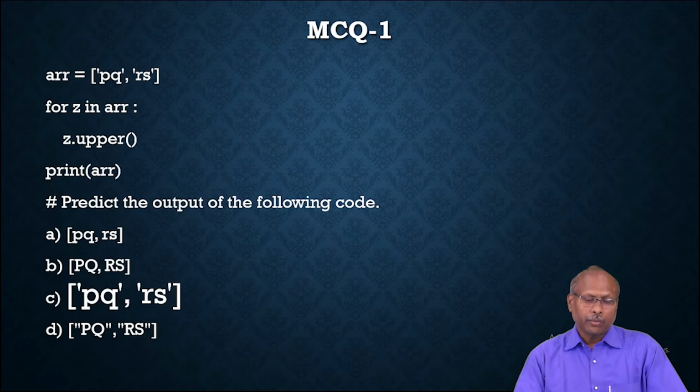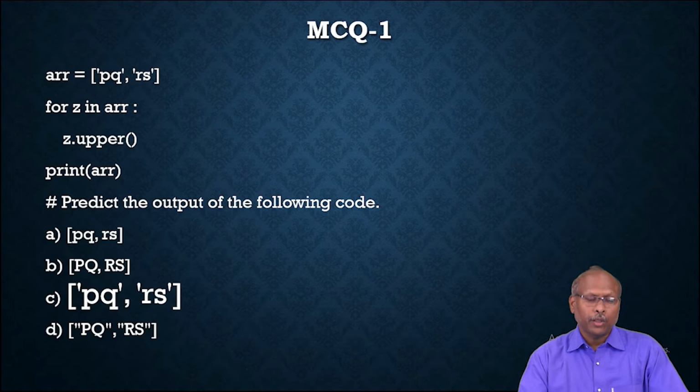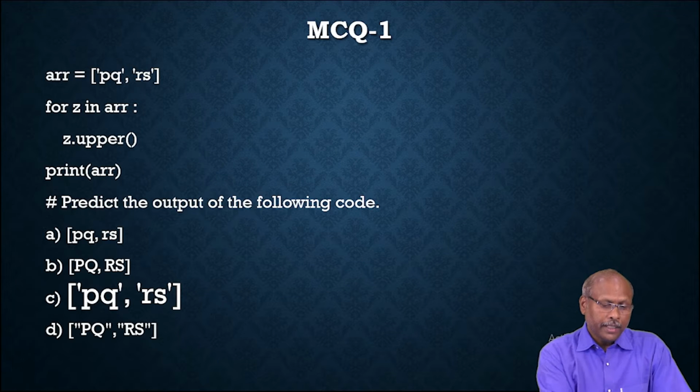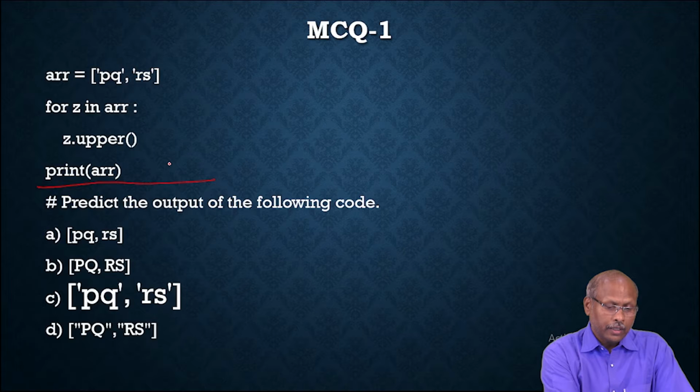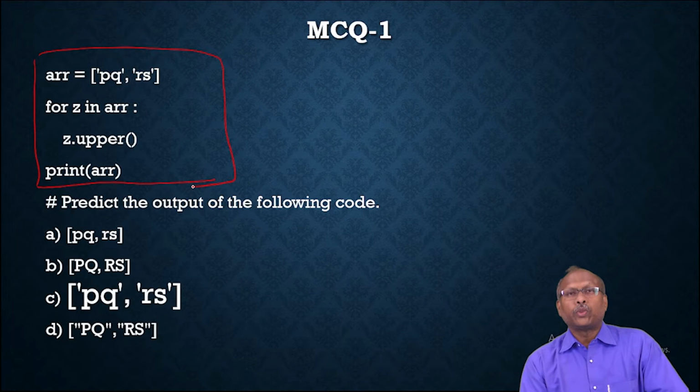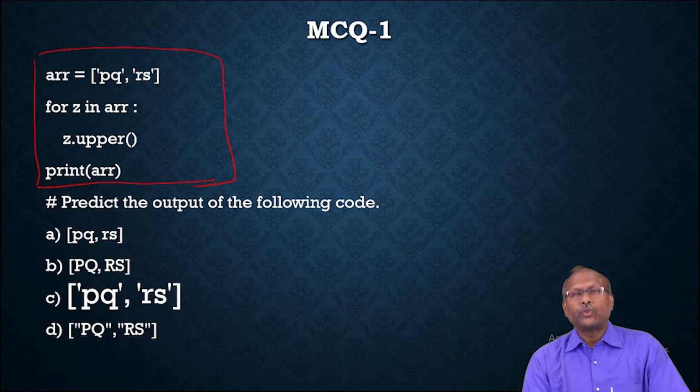The first question you can observe here. They have given a small question: ARR equal to, within single quotes, PQ and RS, and for Z in ARR, Z dot upper, print ARR. So this is the given question. Please observe this question and predict the output of the following code. So what is the output?